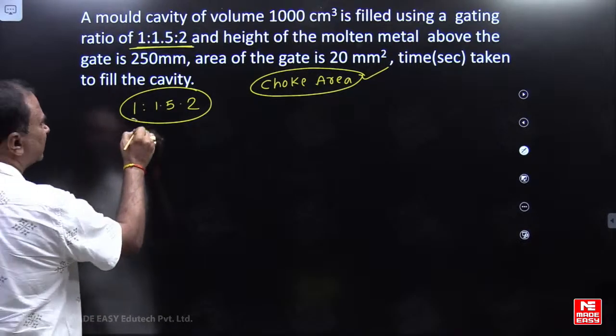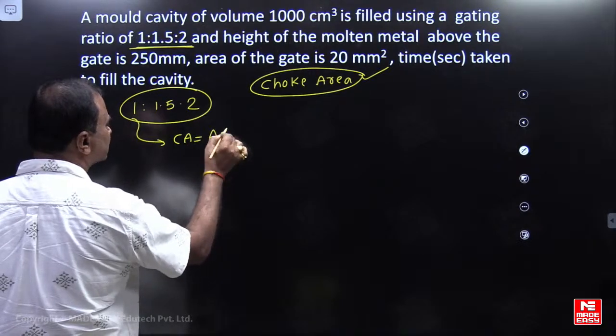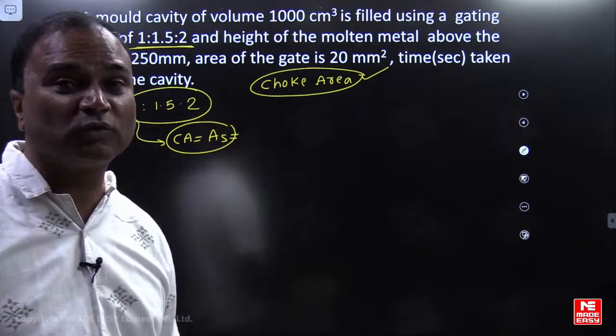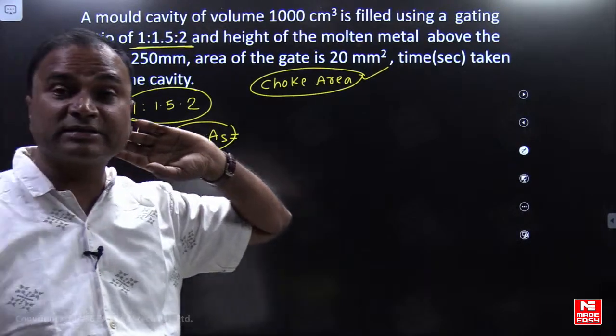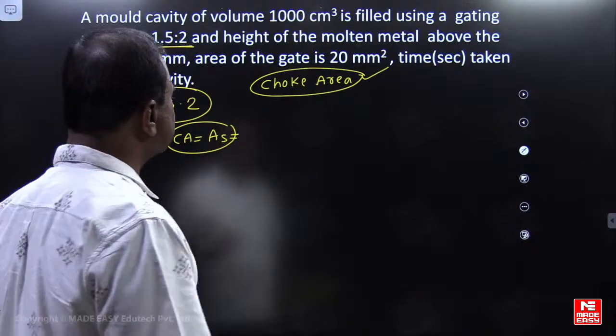Where is the choke area? Choke area is at the area of the sprue. So this will be equal to what? Your gate area, because it will control the flow of the metal. So we have to consider the choke area in case the gating ratio is given, right? It is an unpressurized gating system.